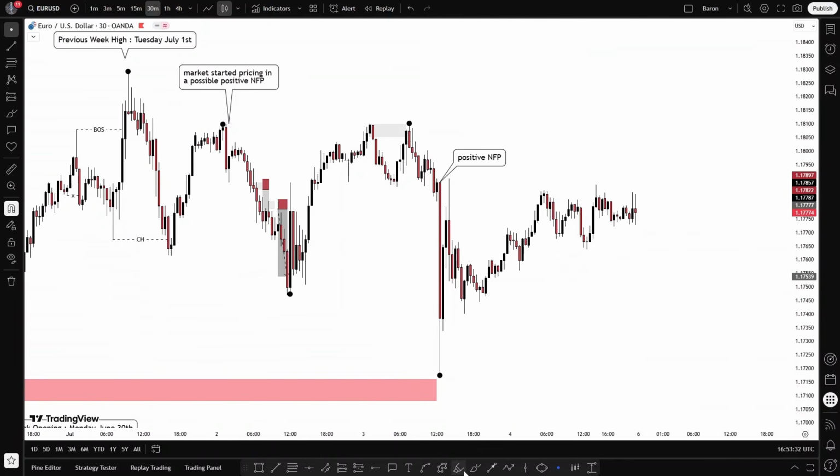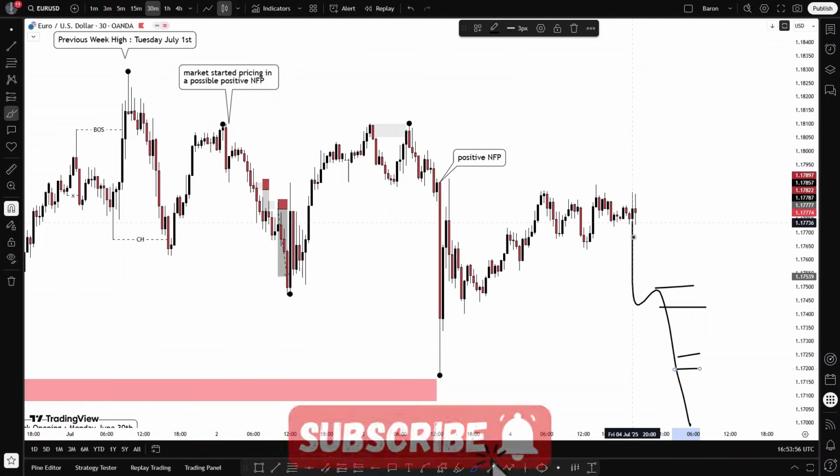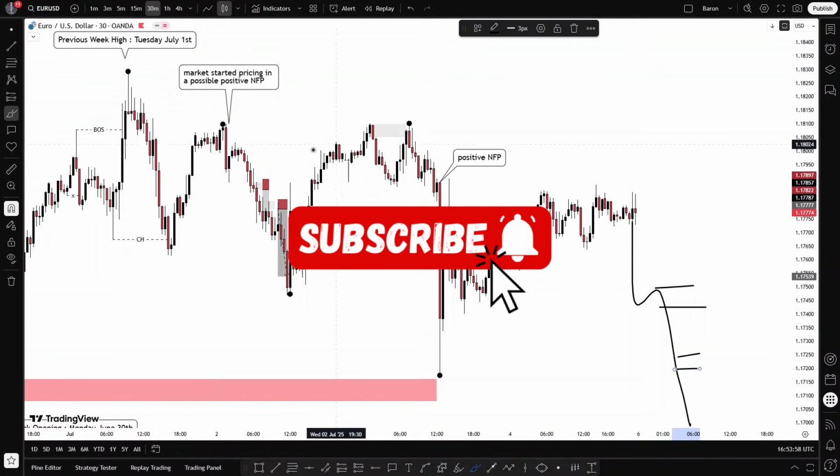So we'll wait for the market to give us additional indications, like a break of structure of this level here, meaning that the market will keep the current bearish move. After this break of structure, we'll wait for the mitigation of a supply zone or an inducement, a swipe, then we can take our sell here. But it will all depend on what the market will do at the opening. So there is no significant high impact news for this week, so we'll directly keep an eye on the technical part here.